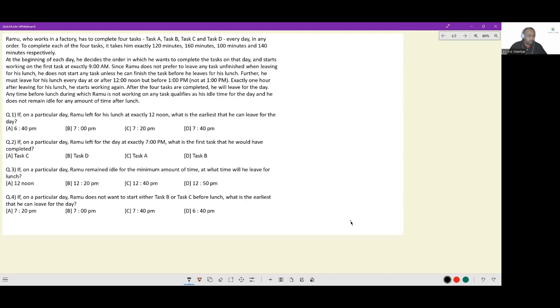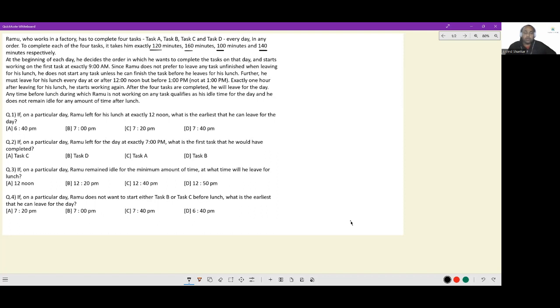Let's look at this question. Ramu, who works in a factory, has to complete 4 tasks A, B, C, and D every day in any order. To complete each of the 4 tasks, it takes him exactly 120 minutes, 160 minutes, 100 minutes, and 140 minutes, respectively. At the beginning of each day, he decides the order in which he wants to complete the tasks of that day and starts working on the first task at exactly 9 a.m.